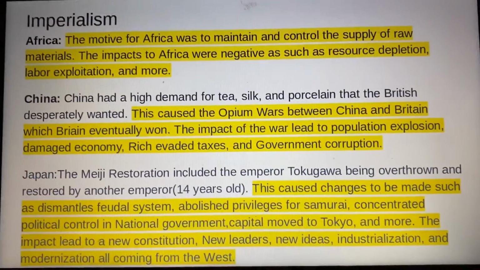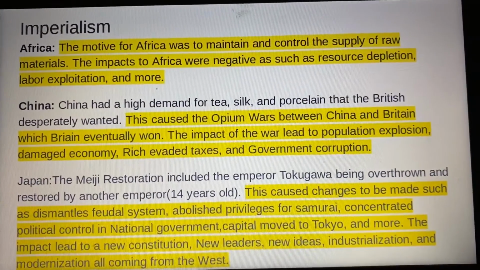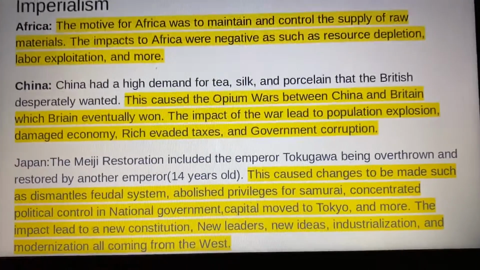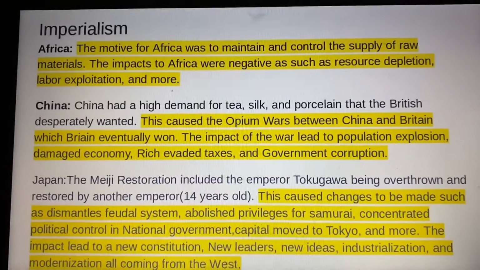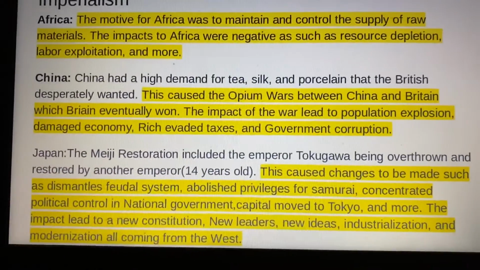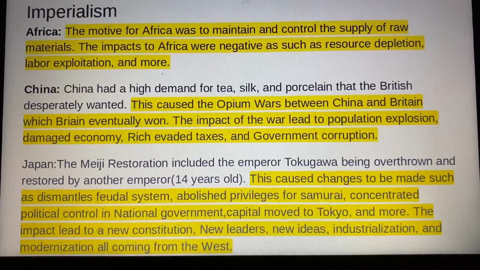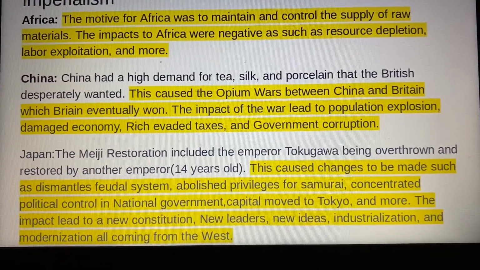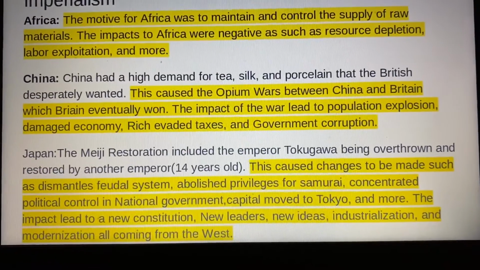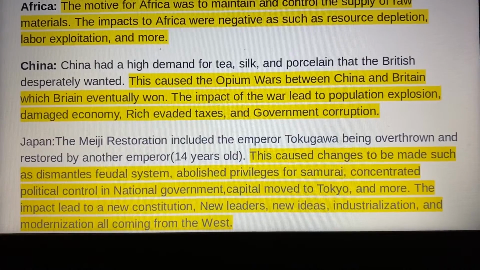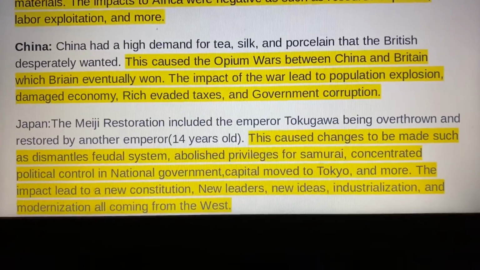Imperialism. The motive for Africa was to maintain and control the supply of raw materials. The impacts to Africa were negative, such as resource depletion, labor exploitation, and more. China. This caused the Opium Wars between China and Britain, which eventually Britain won. The impact of the war led to population explosion, damaged economy, rich evaded taxes, and government corruption.